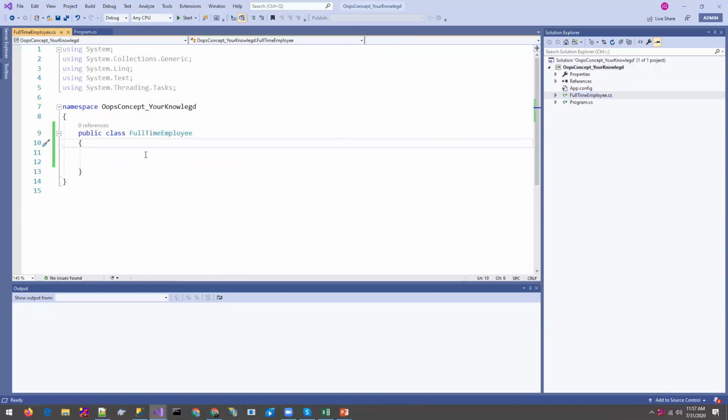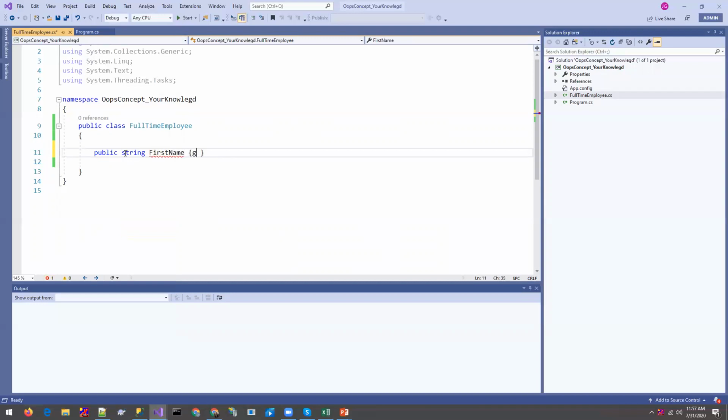Let's suppose there might be a property. This is the specifier for the property we are going to define here, and this is the string, first name, with get and set for getting and setting this property.